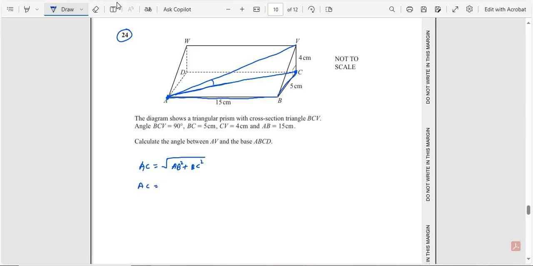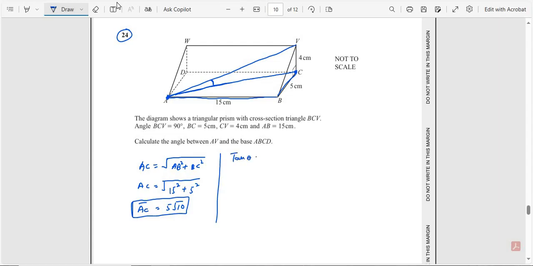So AC is equal to the square root of AB is equal to 15 squared plus BC is equal to 5 squared. Calculating these values, we get AC is equal to 5 square root 10. This is the answer for this line. Now we find this angle. Use tangent.